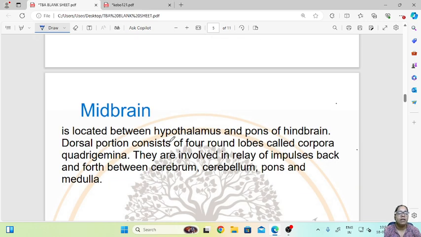The midbrain consists of a dorsal portion with four round lobes called corpora quadrigemina. They are involved in relay of impulses back and forth between the cerebellum, pons and medulla. So they basically help in the impulse conduction of the brain.